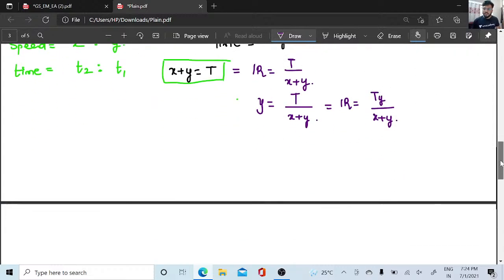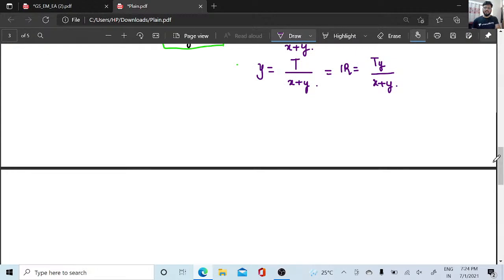Let us have a small concept here. You don't have to worry about this, just listen. A person is going from here, a person is going from there. So what do we usually do? We take the value of distance, right? We write it as xy divided by x plus y into total time, right?